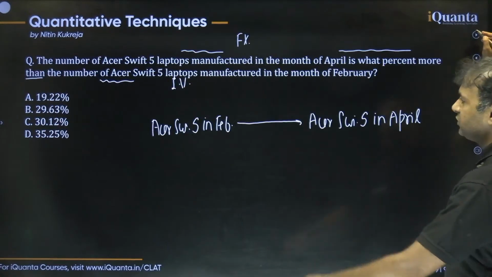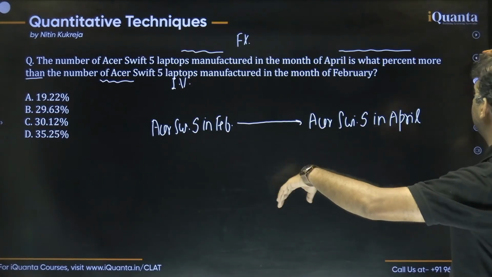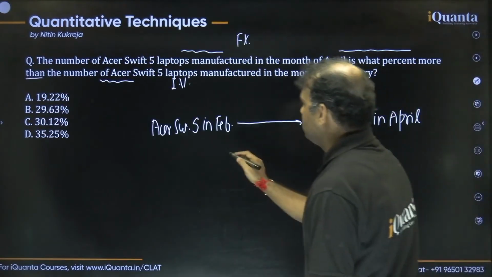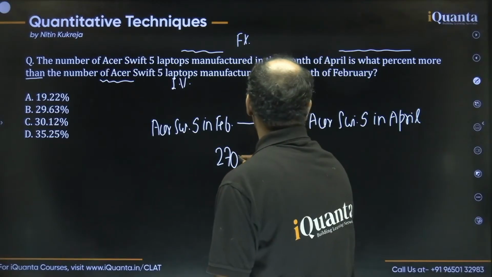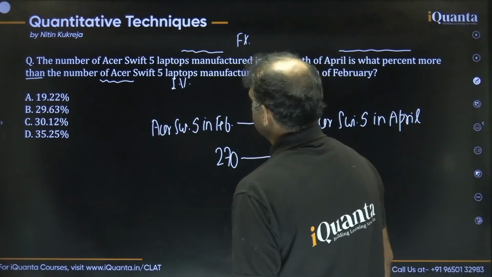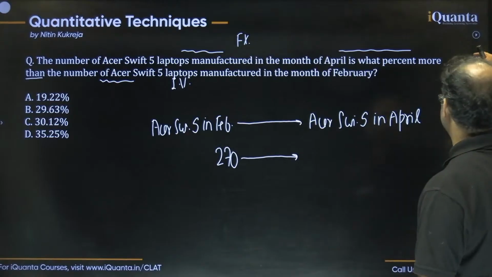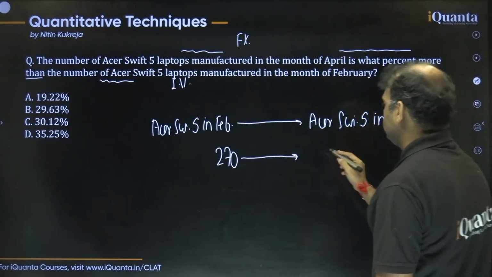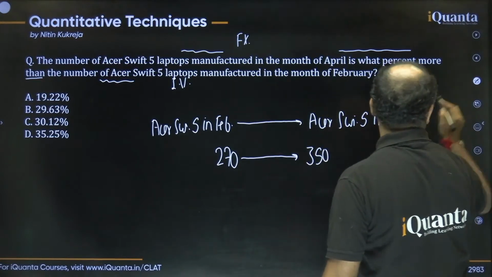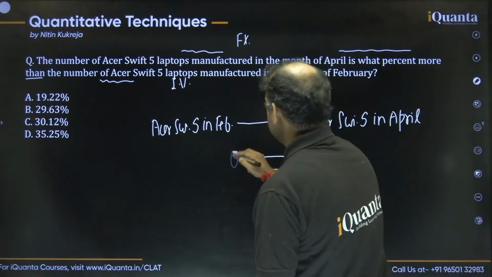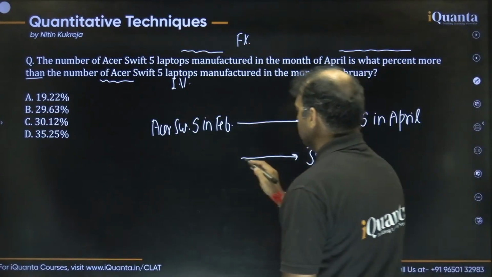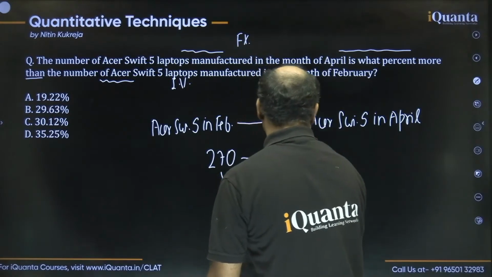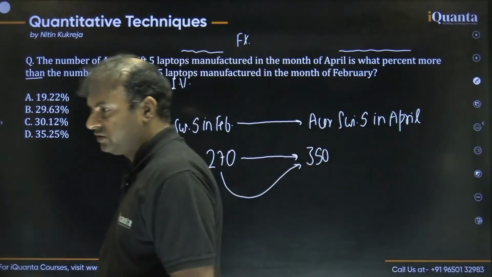Okay, let's read it again. Acer Shift 5 in Feb is 270, the initial value. And the final value, Acer Shift 5 in April. So it has to be how much? In April it is 350. Simple. So these are the numbers which we have. Now let's try to calculate. Initial value is 270 and the final value is 350. So let's see how we can solve this question.